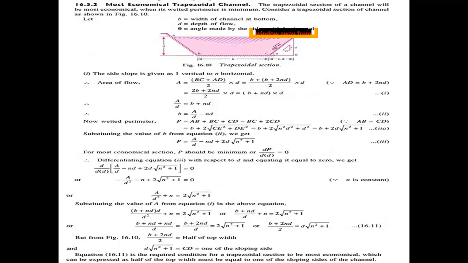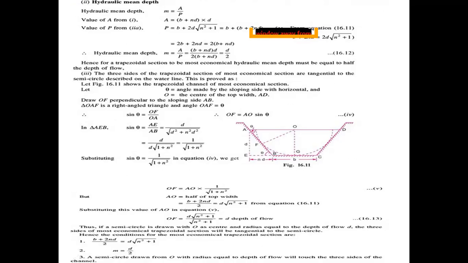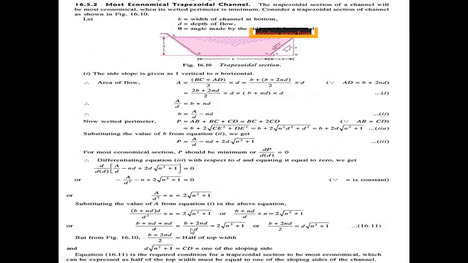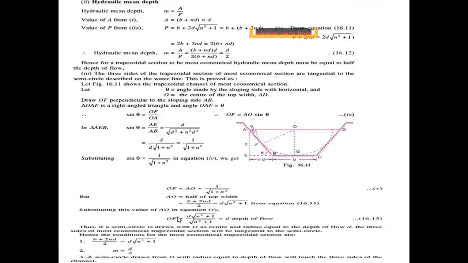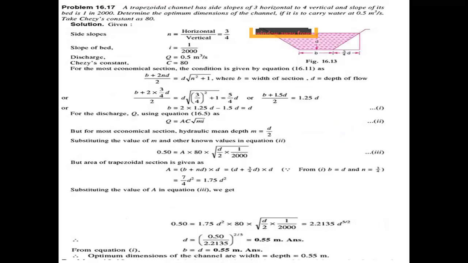This is the condition for the most economical section. Finally, we follow these two conditions for the construction of the most economical section: B plus 2 n d by 2 is equal to d root n square plus 1, and m equal to d by 2. Based on these conditions, let's see how to construct the trapezoidal section by solving one of the problems.